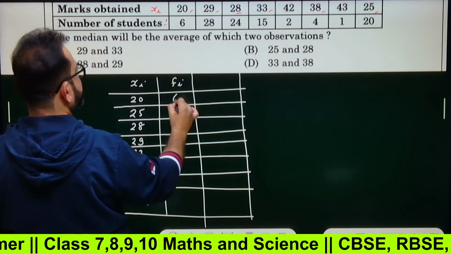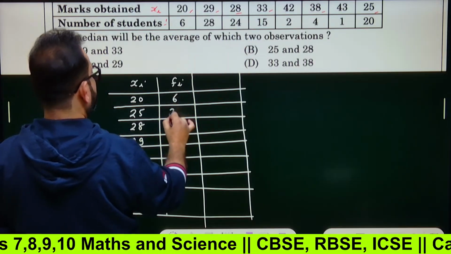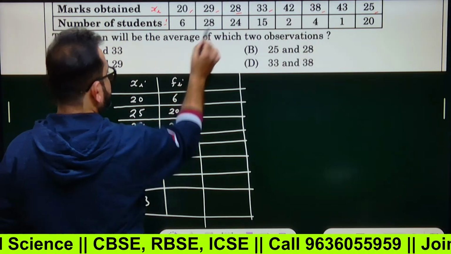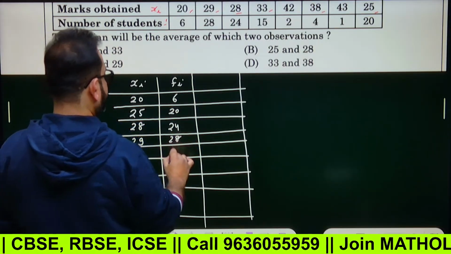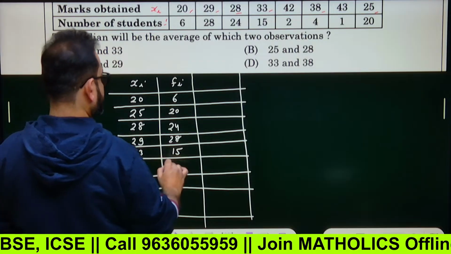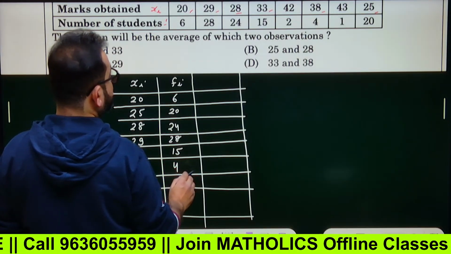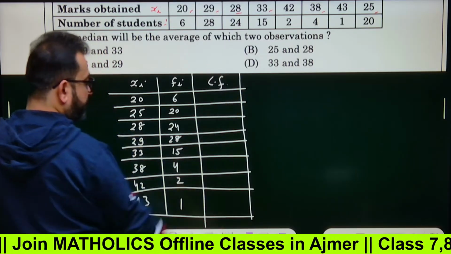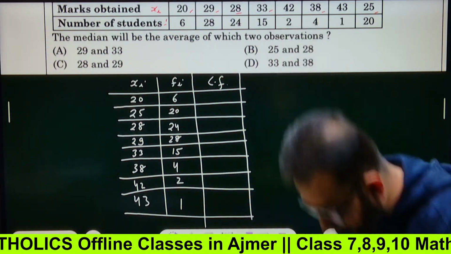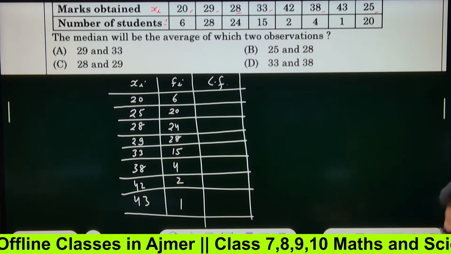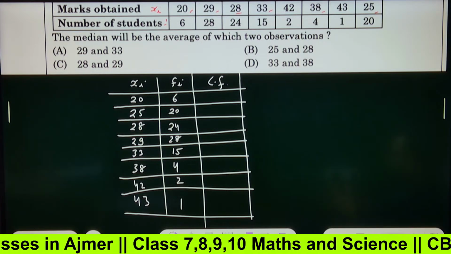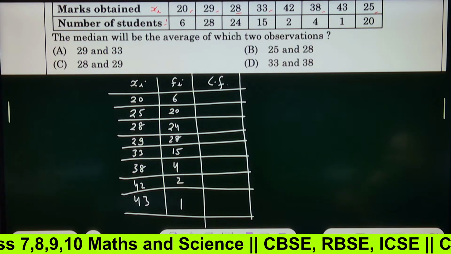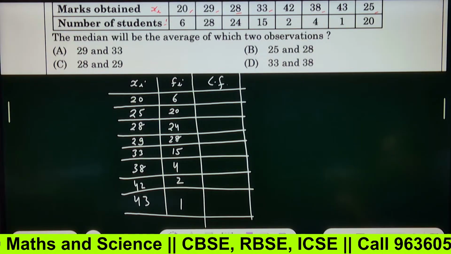Now, fi is what? Frequency for 20 is 6, for 25 it's 20, for 28 it's 24, for 29 it's 28, for 33 it's 15, for 38 it's 4, for 42 it's 2, and for 43 it's 1. Tell me the cumulative frequency, write it down and tell me in the comments fast. Check whether I have written it correctly.